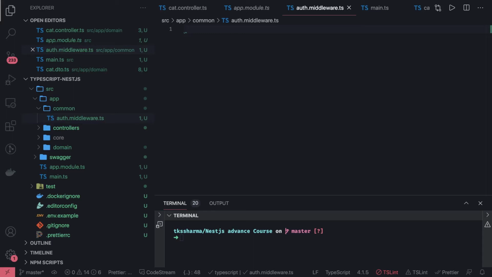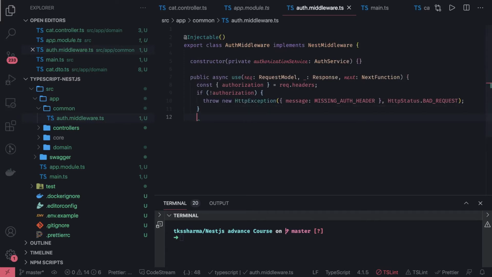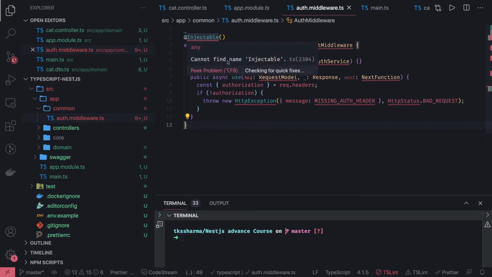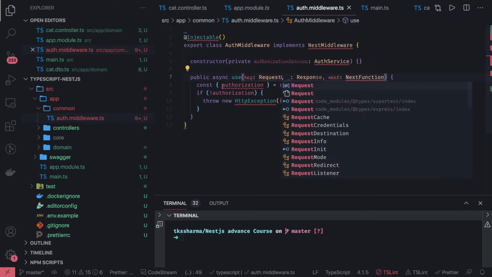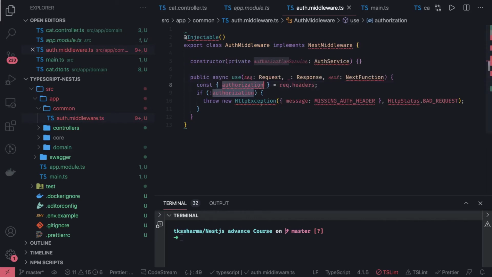And this kind of middleware, we are doing it the same way we were doing it in Express. So I will just use a simple example for now, and I will try to explain this. I will use my own example which I have written earlier. So let's say I import the request, response, next function we are getting from Express, authorization, HTTP exceptions. So let's import all these things.